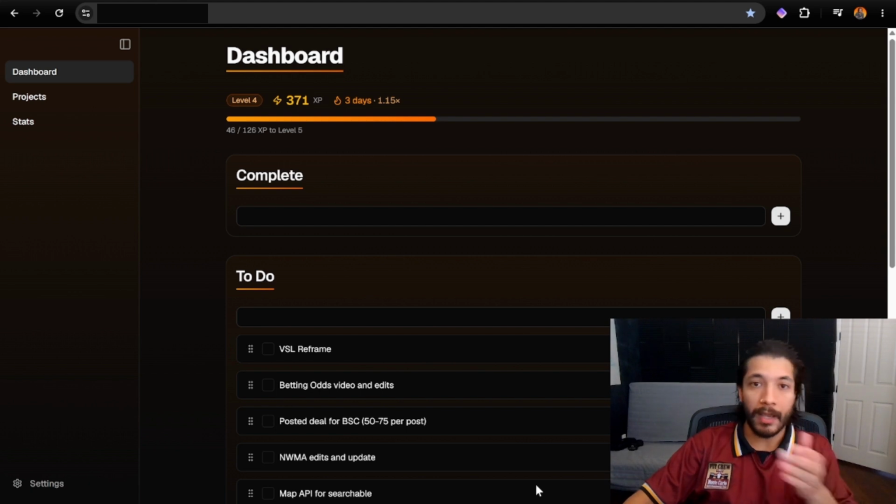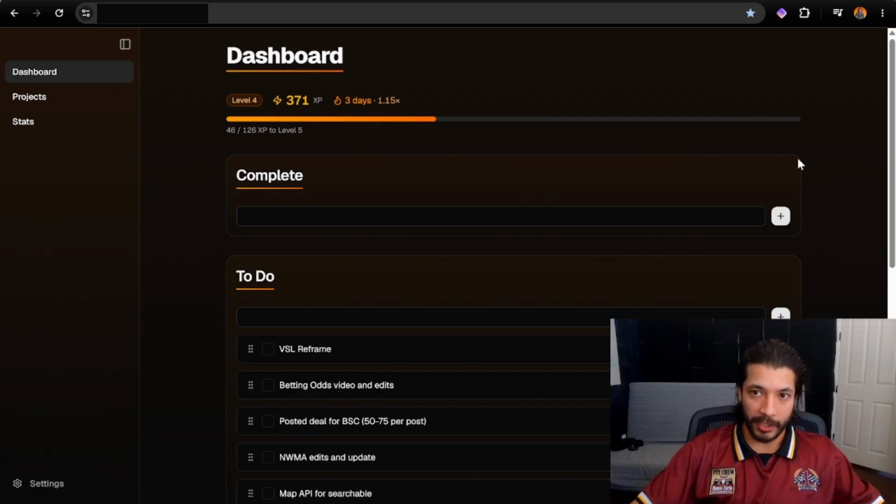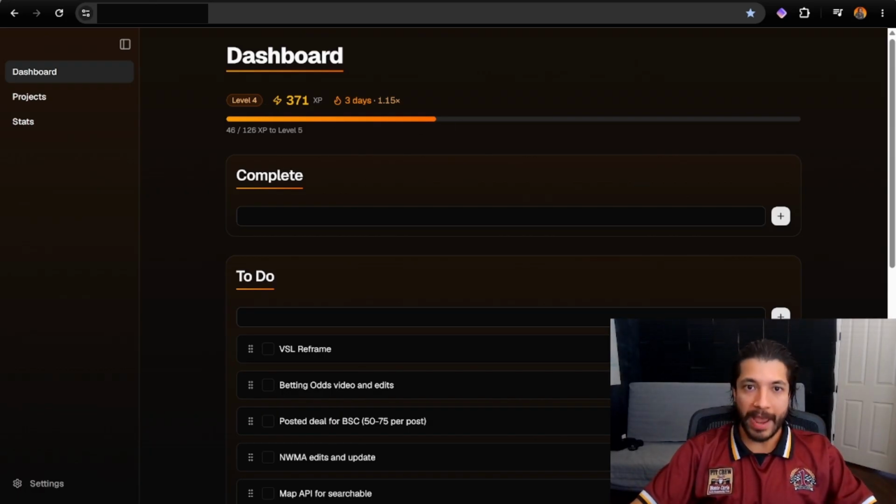What did I get done and what do I need to do? And that's as simple as it should be, in my opinion. So the main screen is going to be this dashboard here. Up along the top, you can see that I have this little XP function.